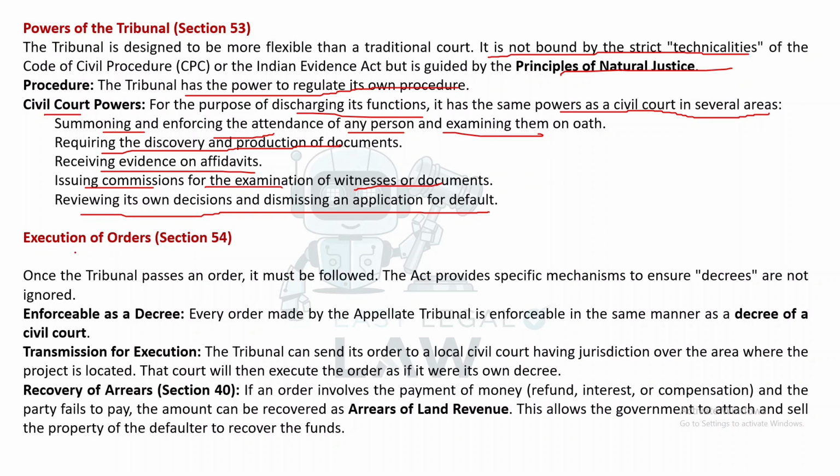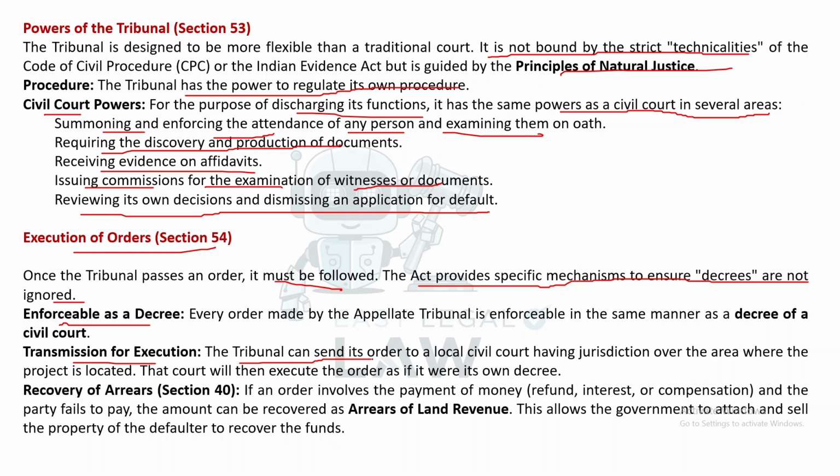Section 54, execution of orders. Once the tribunal passes an order, it must be followed. The Act provides specific mechanisms to ensure decrees are not ignored. Enforceable as a decree: every order made by the appellate tribunal is enforceable in the same manner as a decree of a civil court.